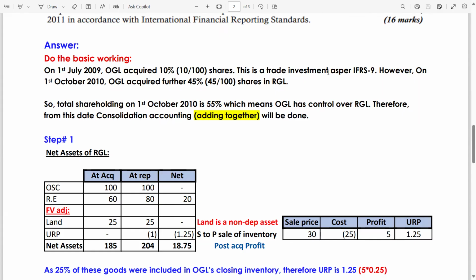This is a trade investment as per IFRS 9. No need to write that it should be accounted for under equity, OCI and PNL, because there is nothing mentioned in the question, so no need to explain.